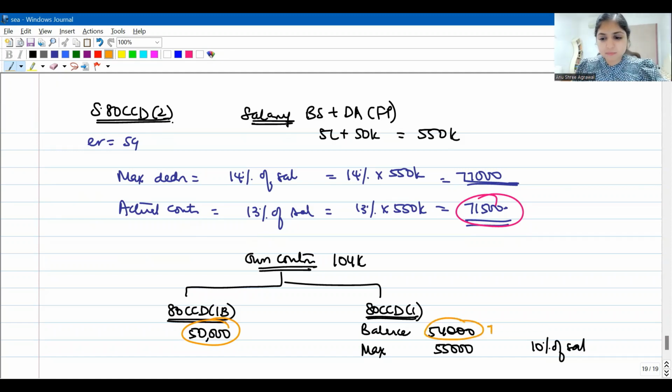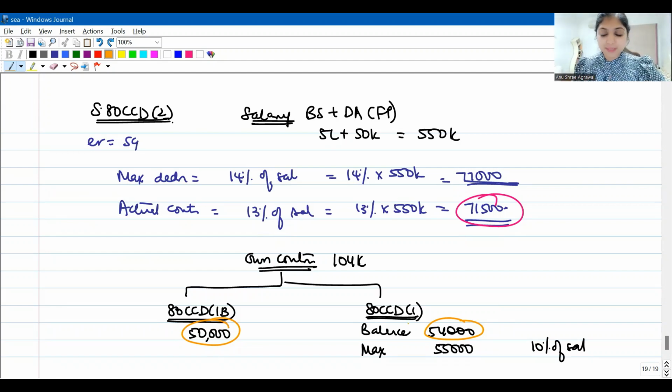Balance or maximum, whichever is lesser, obviously. Balance 54,000, which is well within the maximum limit of 55,000. So under subsection 1B, you will enjoy 50,000. Under subsection 1, you will enjoy 54,000. This is the easiest method to calculate 80CCD deduction.